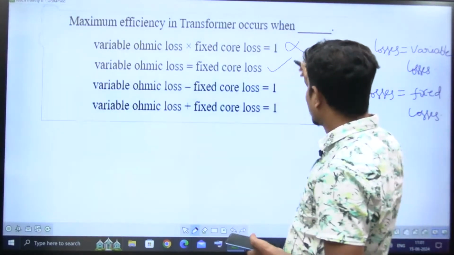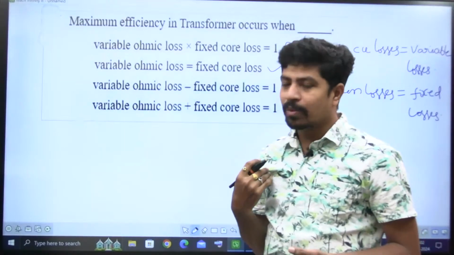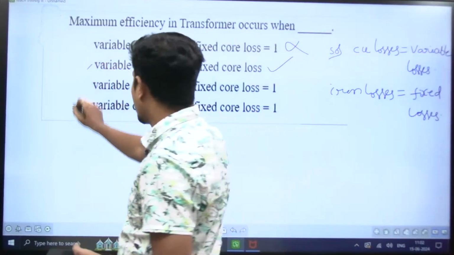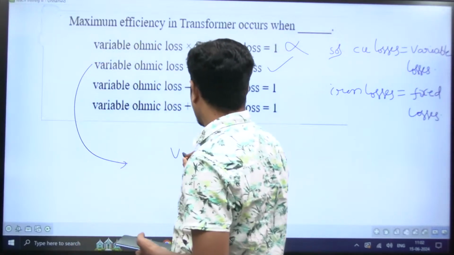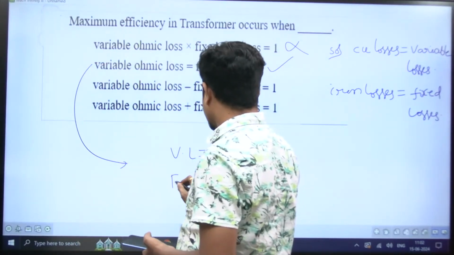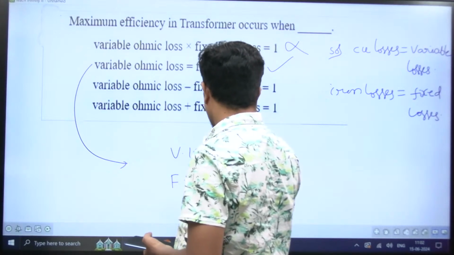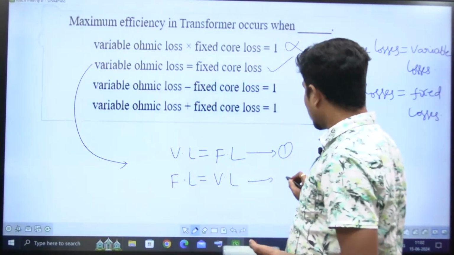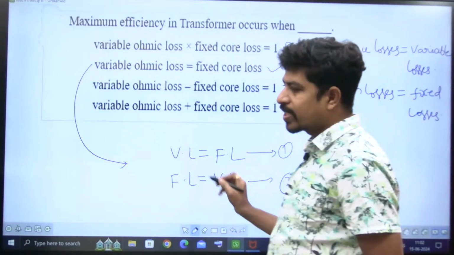Option B is correct. But if I were giving the paper, I would give you the same option like this. Variable loss is equal to fixed loss. Another statement is fixed loss is equal to variable loss. Tell me, are both correct, or is only the first one correct, or only the second one?